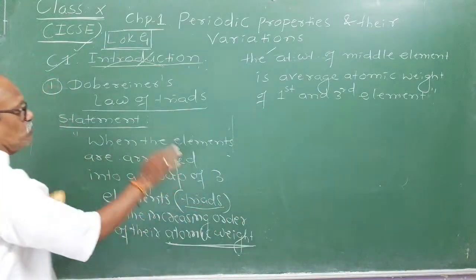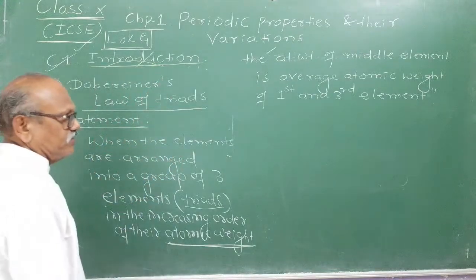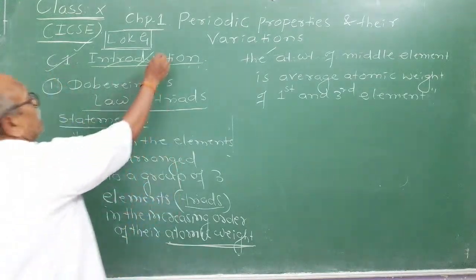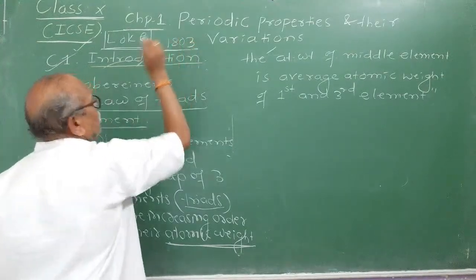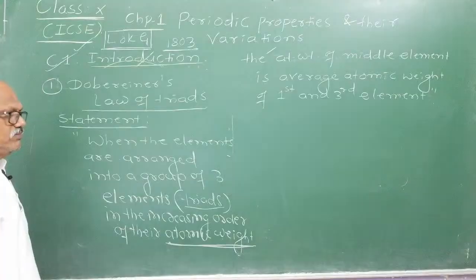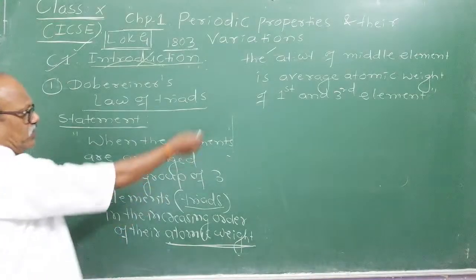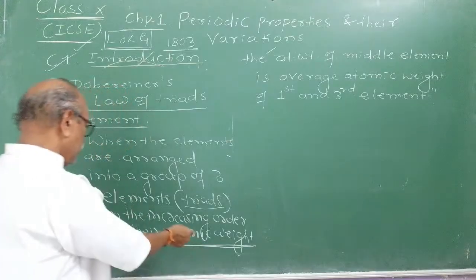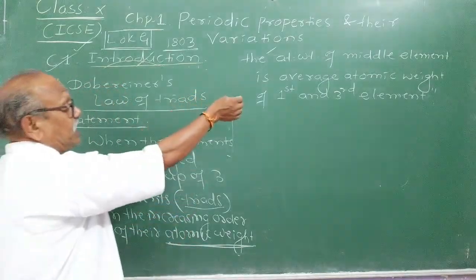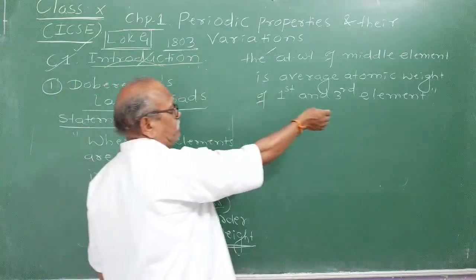Dalton's atomic theory came in 1803, and atomic weight was known. Based on that, he arranged the elements in increasing order of atomic weight. Then the atomic weight of the middle element is the average atomic weight of the first and third element.